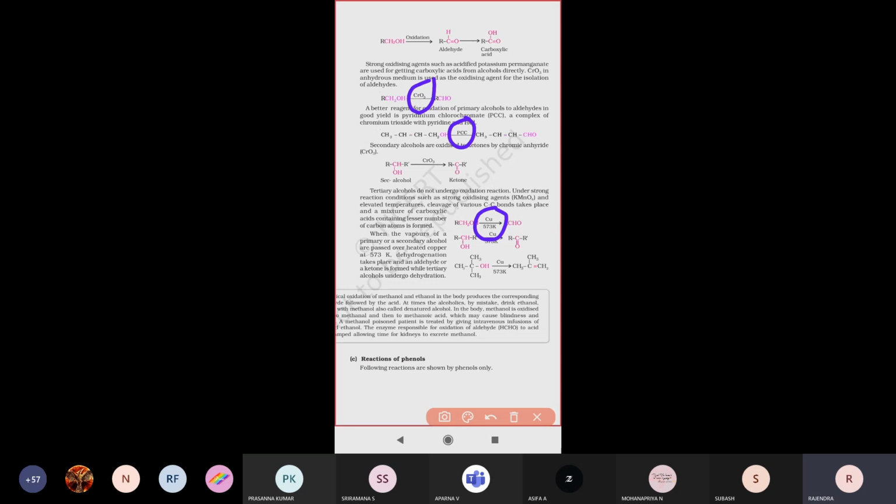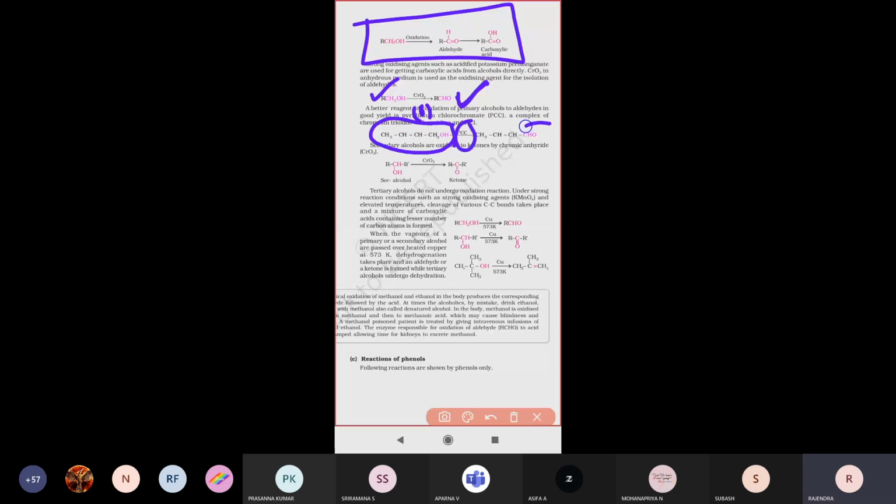Let us see what conversions take place. For example, we take a primary alcohol. When oxidizing the alcohol, as we have already seen in the general equation, an aldehyde will be forming. If we take another primary alcohol, an unsaturated primary alcohol, and treat it with pyridinium chlorochromate, an aldehyde will again be forming.